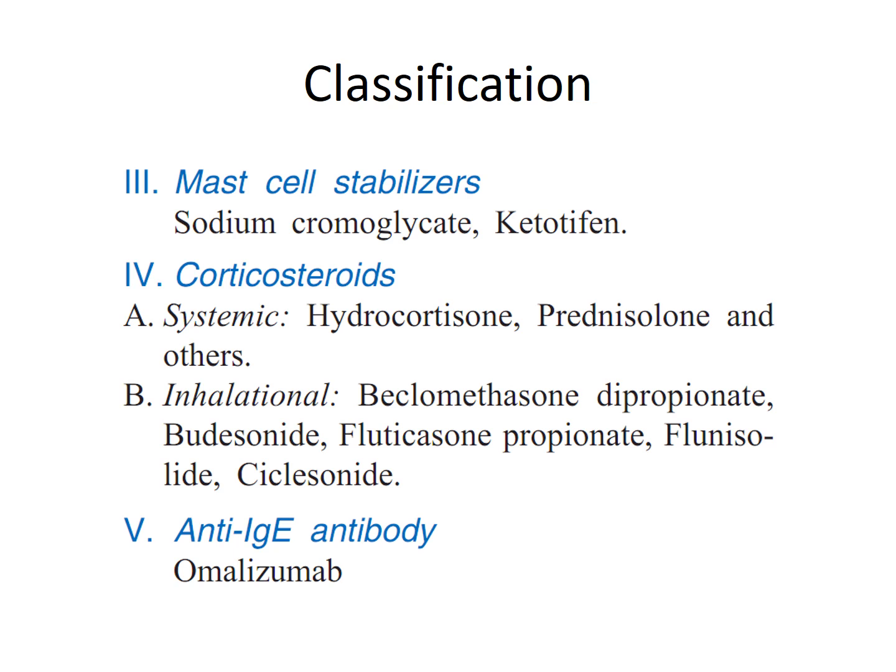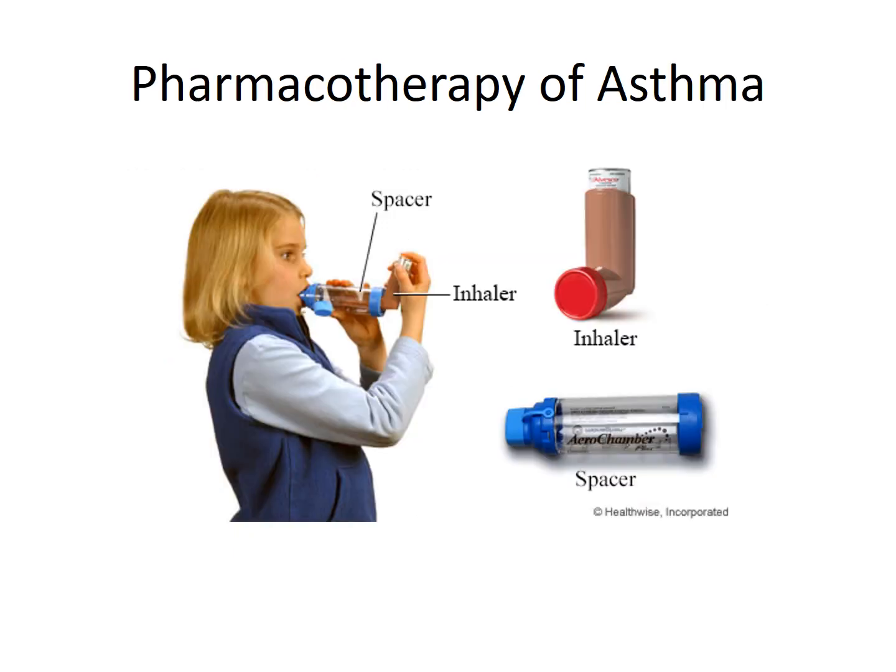The next is the anti-IgE antibody class, in which we have a monoclonal antibody, omalizumab. So these are the different types of instruments which we use for the inhalation of the drugs which we have seen till now, like the spacers, the metered-dose inhaler or the rotahalers, and these will be helpful for inhaling the bronchodilators or different types of drugs.